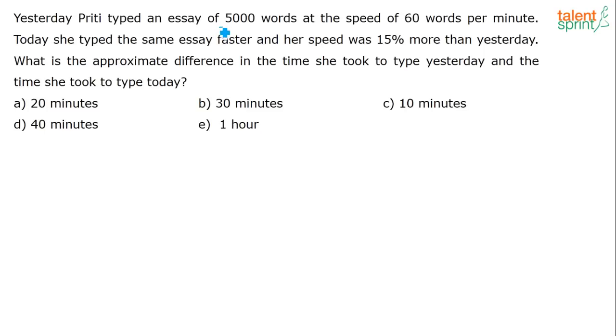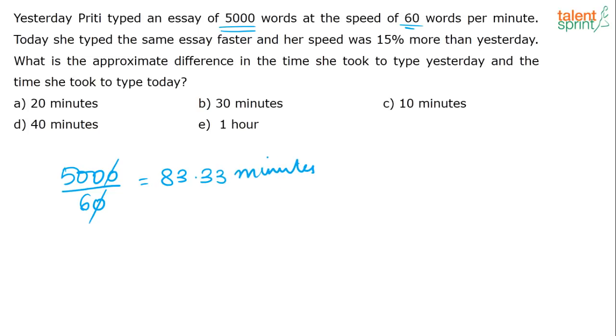Yesterday, Preeti typed an essay of 5,000 words at a speed of 60 words per minute. So what is the time that she has taken? 5,000 by 60, right? She is typing at a speed of 60 words per minute, so totally how many minutes will she take? You solve, you get 83.33 minutes approximately, or 83 minutes approximately, correct?